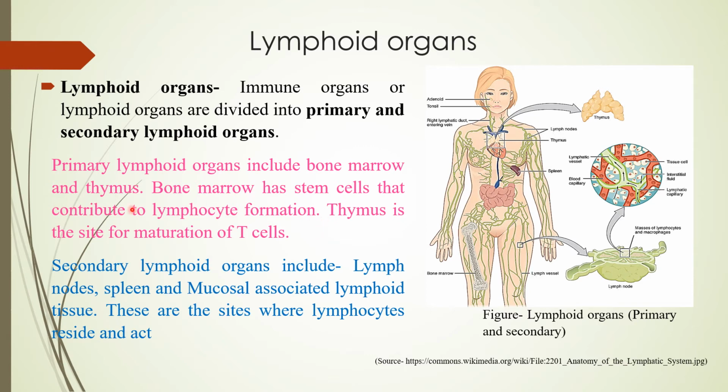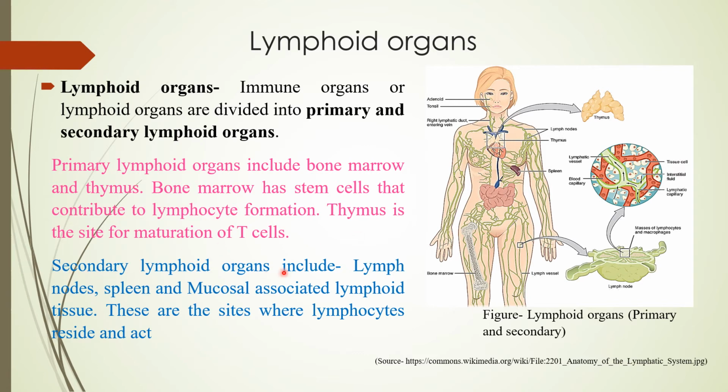And then coming to the thymus, the thymus is located over here. You can see here. This thymus is the site for maturation of T cells. T cells are trained over here, and once training is done, these cells will migrate and settle in the secondary lymphoid organs. There they'll be acting.